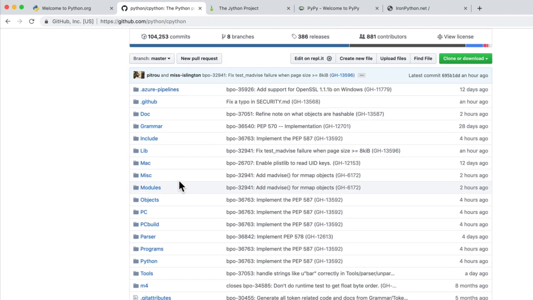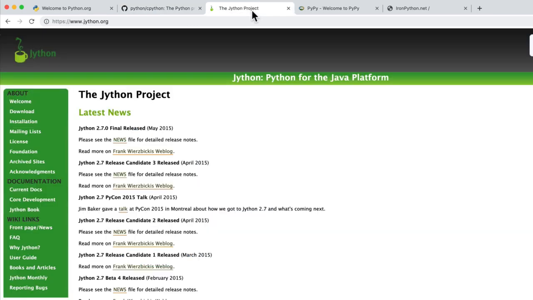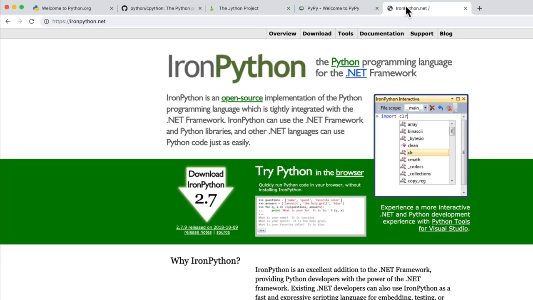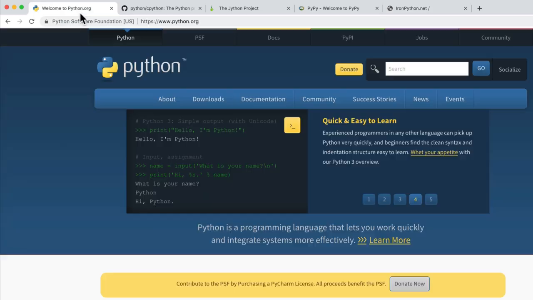But there are other implementations. For example, there's the Jython project, a translator written in the Java language. There's PyPy, which is actually written in Python, so it's an interpreter, a translation machine, written in Python. And then there's also things like IronPython, which is written for the .NET framework. So here's a little trick question.